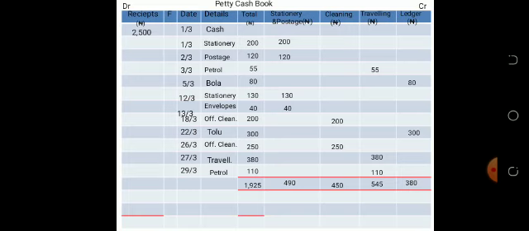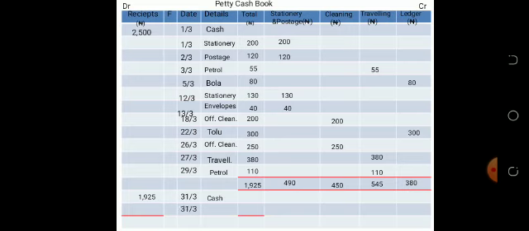So the next thing is to go for reimbursement. He has spent 1,925 naira, so the next thing the petty cashier will do is to go for reimbursement. He goes to the main cashier and collects 1,925 naira at the end of the month. That is the actual money he has spent. That is the meaning of reimbursement. He collects by cash, so under the details column, you have cash.